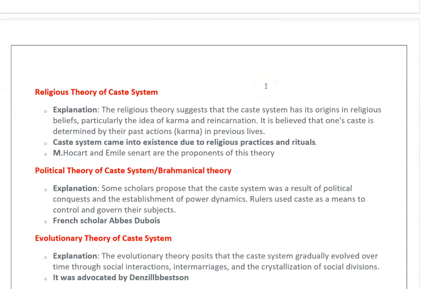Next, the religious theory of the caste system. What does this theory tell? This theory mainly tells that the caste system has its origins in religious beliefs, particularly the idea of karma and reincarnation. The idea of karma means whatever you do right now will reflect in the future. It is a cyclic process.